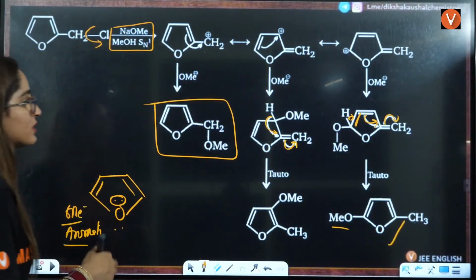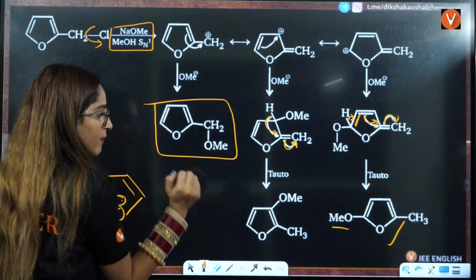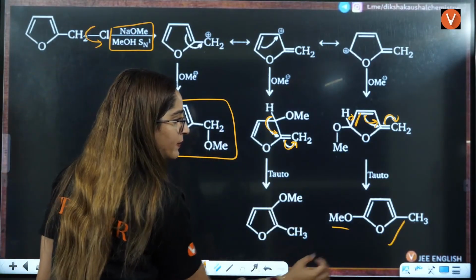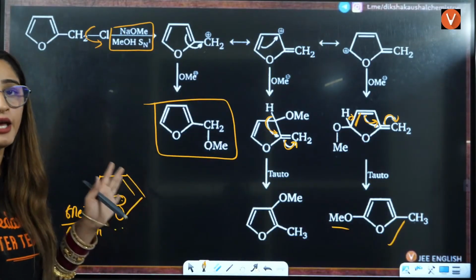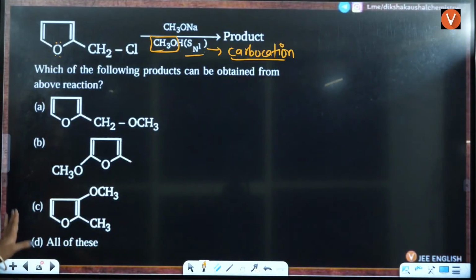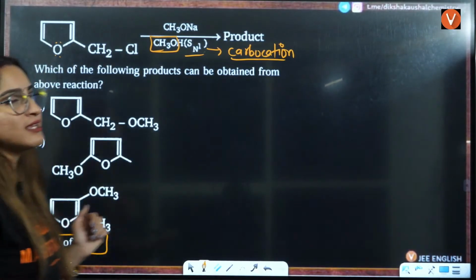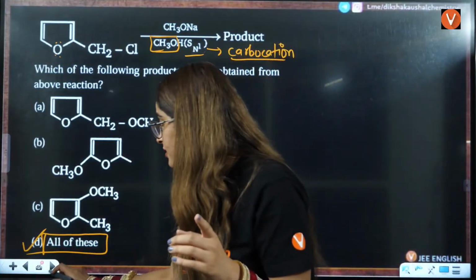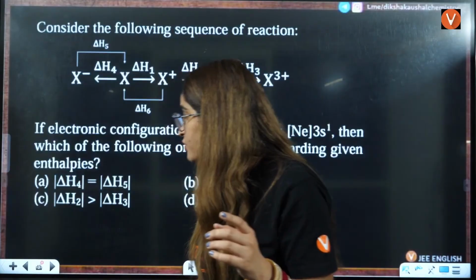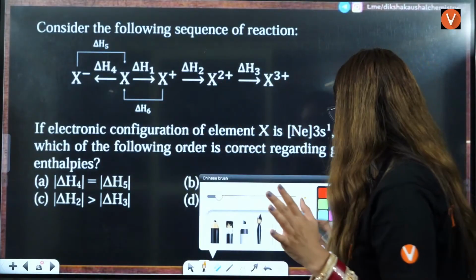So in the end, what you will see, here you have CH2OMe, here you have CH3OMe, here you have CH3 and OMe here. So these are the three products that can be formed here, right? So all of them can be formed. So answer will be all of these is the correct answer here, right? That was a very, very important question, right? Very, very important question. Students tend to make mistakes here, right?